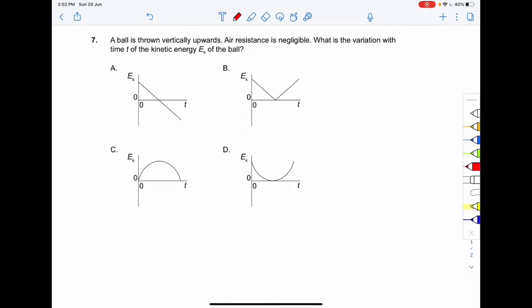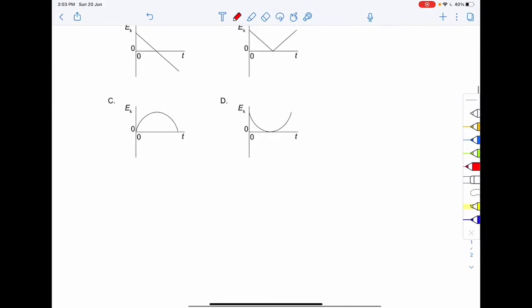A ball is thrown vertically upward. Air resistance is negligible. What is the variation with time t of the kinetic energy of the ball? Okay, so that means over here we have thrown a ball vertically upward.